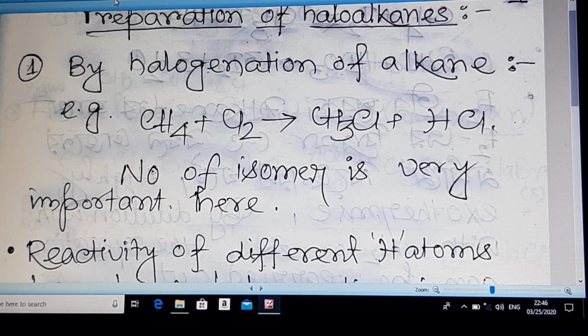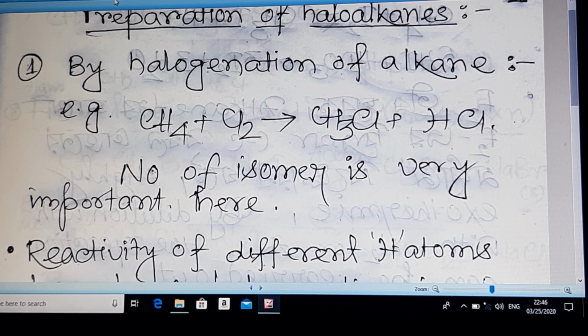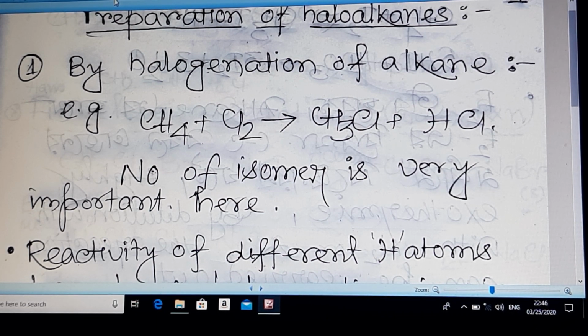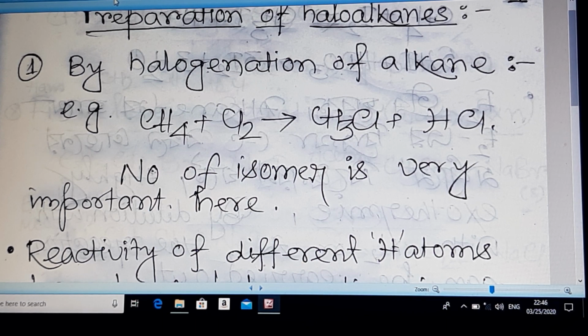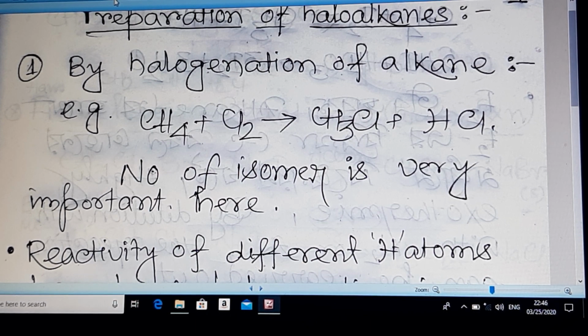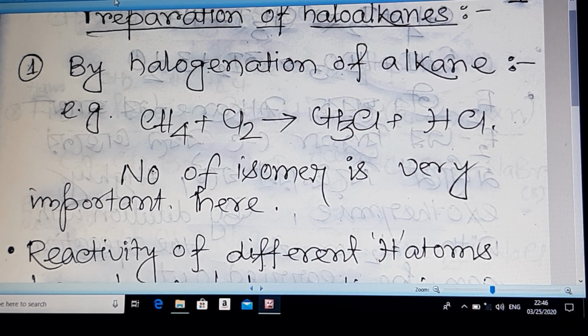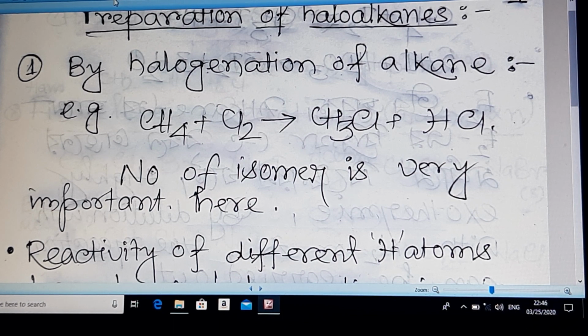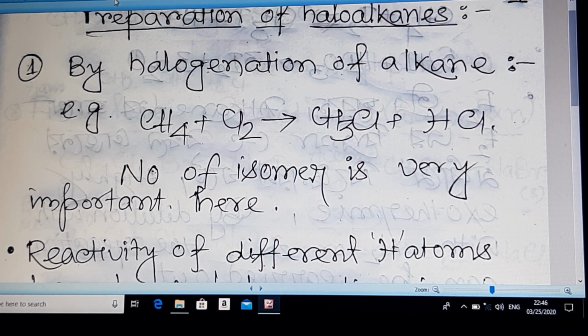Let me give you an example. Suppose you are asked how many isomers, including stereoisomers, are possible when monochlorination is done in n-butane, C4H10. So you will have to substitute all types of hydrogens, and you will find the number of isomers. I will discuss this type of question tomorrow when I discuss only those questions.